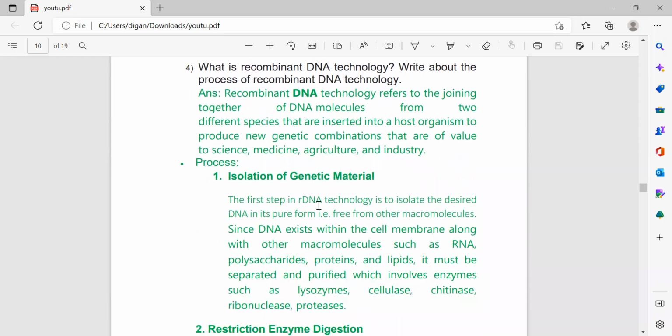Now come to the different steps or process of DNA technology. First, isolation of the genetic material. The first step of recombinant DNA technology, in short known as rDNA, is to isolate the desired DNA in its pure form. Since DNA exists within the cell membrane along with other macromolecules such as RNA, polysaccharides, protein and lipids, it must be separated and purified with enzymes such as lysozyme, cellulase, chitinase, ribonuclease, protease, etc.